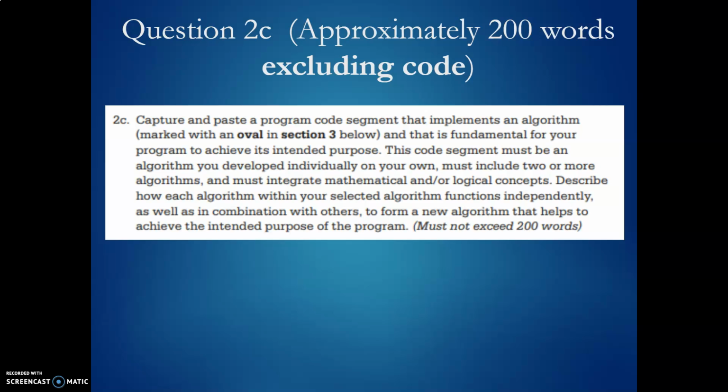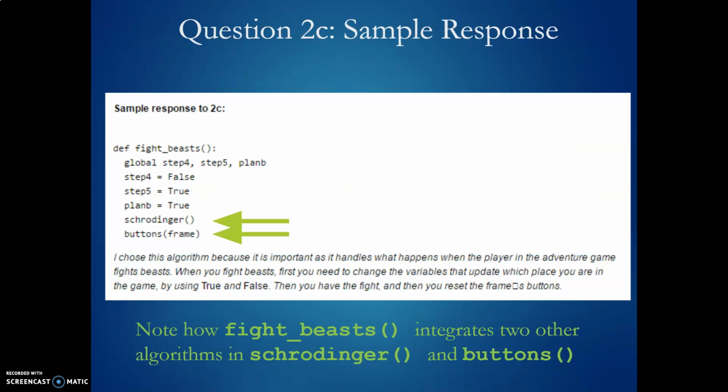However, if you want to add a new algorithm to a game like Tron that you wrote as an assignment, you can do that. You want to be clear that this is an additional independent algorithm that you wrote on your own. And then you're going to describe how the algorithm works with the other two sub-algorithms and how it helps achieve the intended purpose in your program.